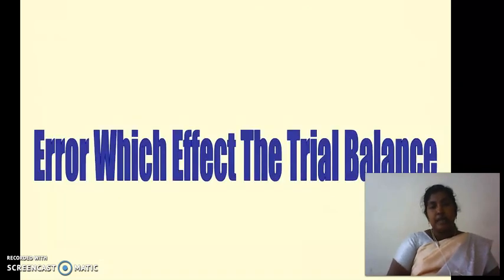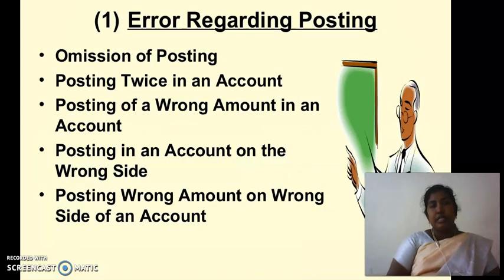Then the second type of error is errors which affect the trial balance. First one is errors regarding posting: omission of posting, posting twice in an account, posting of a wrong amount in an account, posting in an account on the wrong side, and posting a wrong amount on the wrong side of an account.